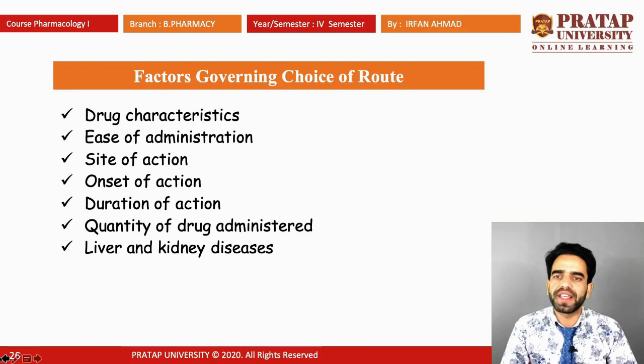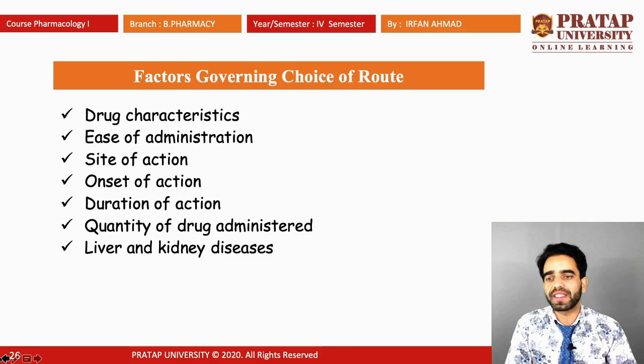So what are the various factors which govern the choice of route? The choice of route depends upon which factors? First, which route we will use depends upon the drug characteristics. What are the various characteristics of the drug? What is its chemical nature? What is its solubility, etc. Second is ease of administration: from which route the drug is easily administrable. Then site of action. What will be the site of action?